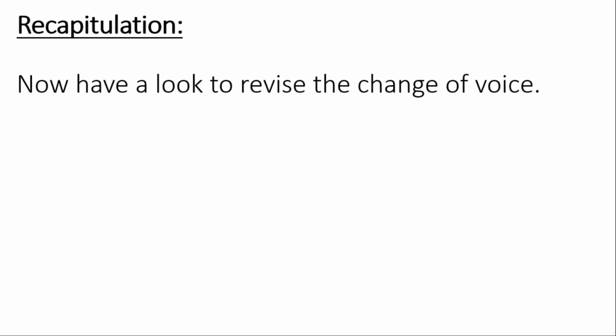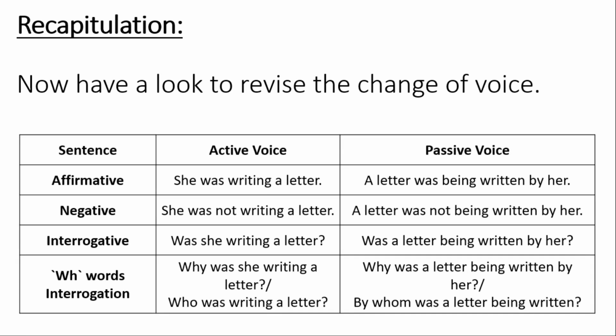Now we have to recapitulate our lesson that we have learned about change of voice in past continuous tense. Students, you can observe the active and passive voice of different types of sentences that we have learned today. In first, we have affirmative sentences.